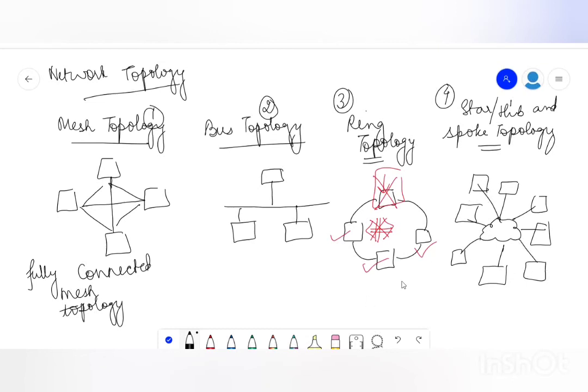This is the central hub, and these are the terminal nodes. Okay, so these are the different types of topology.